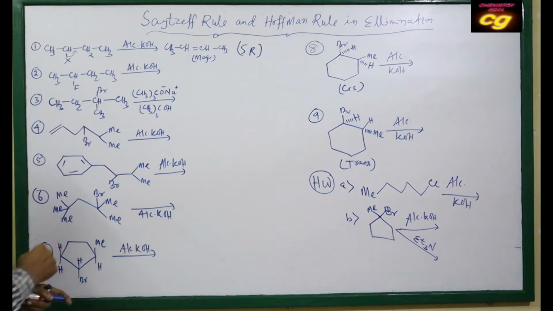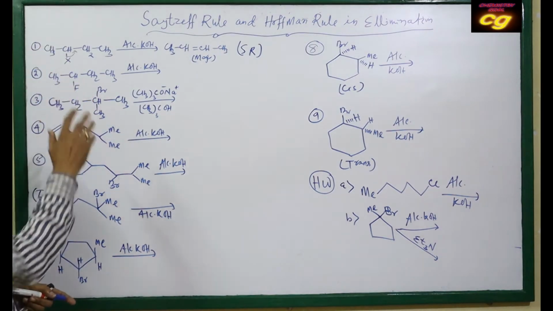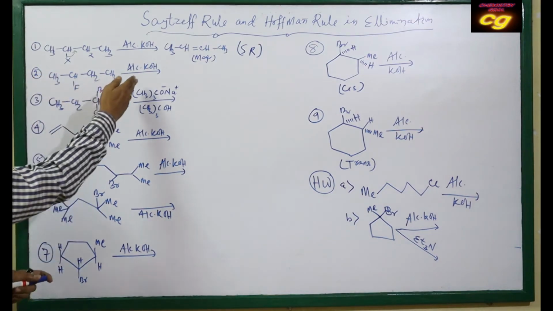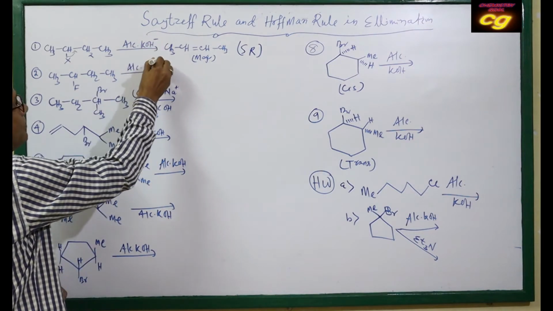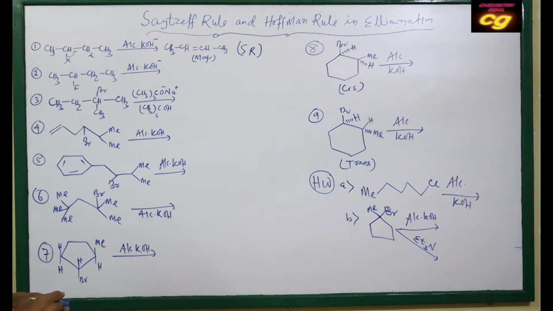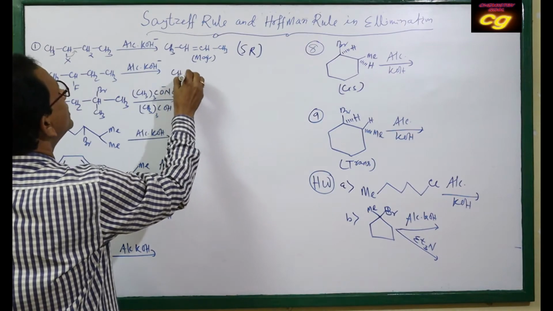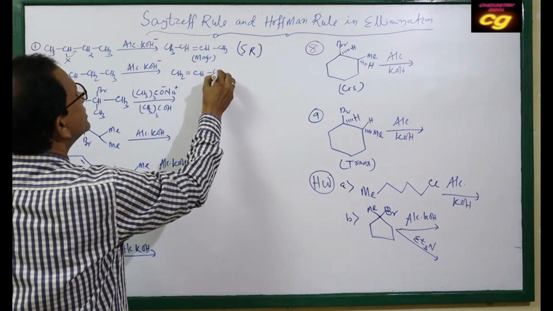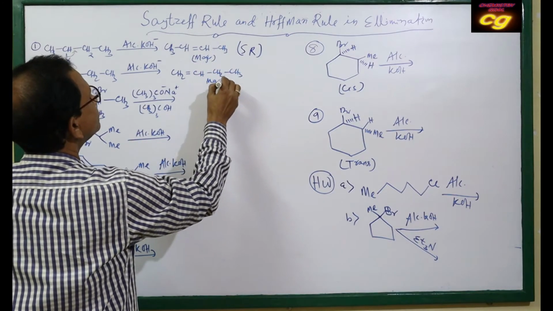But in this case, if fluorine is attached instead of chlorine, bromine, iodine, with the same alcoholic KOH, where OH minus is the base, the product will be the less substituted alkene as the major product. Here the product will be CH2 double bond CH, then CH2 and CH3. This is your major product.